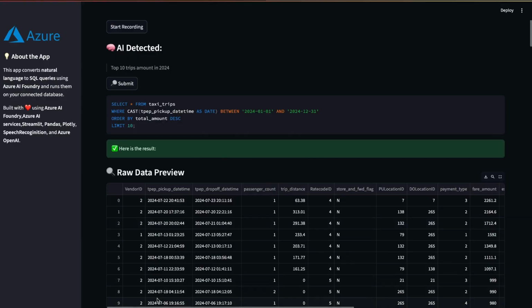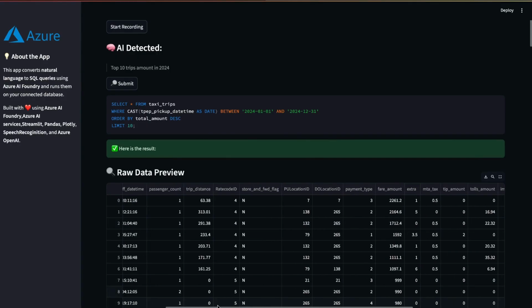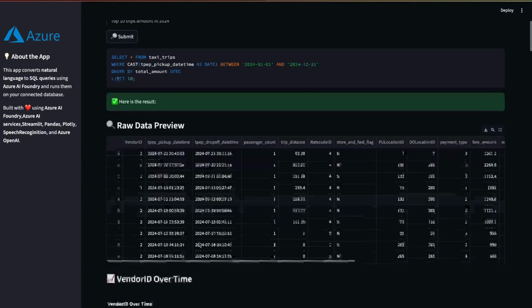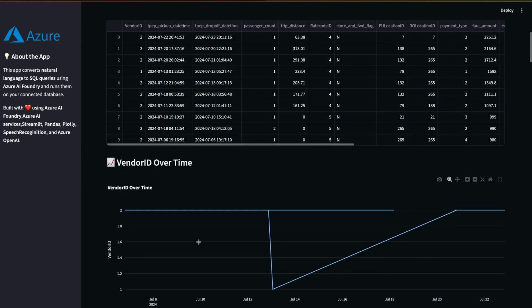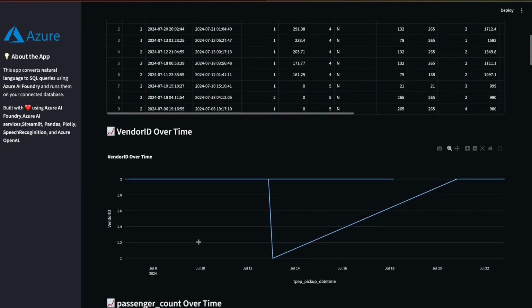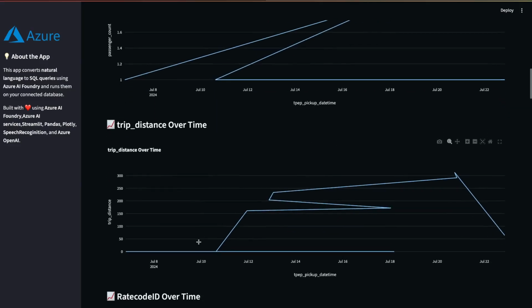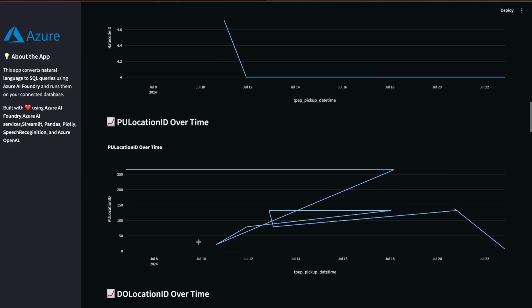So here we can see our top 10 transactions in 2024, and if we scroll down, we can see multiple graph visualizations here based on our requirement. So here for demo and testing purposes I did multiple things, but you can update it as per your requirement.